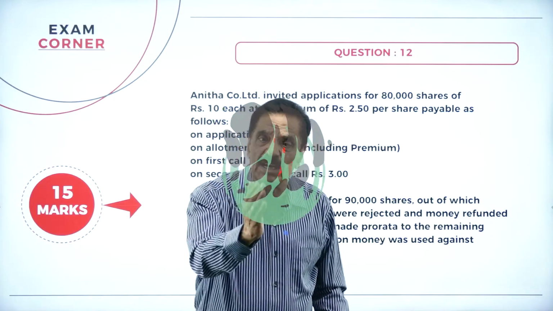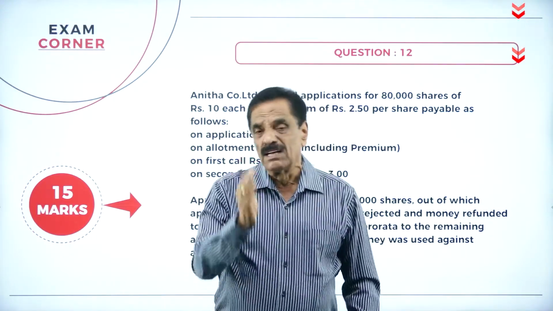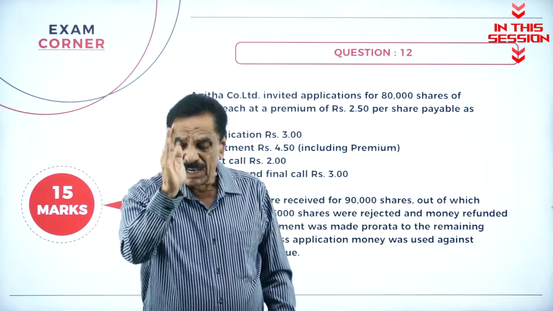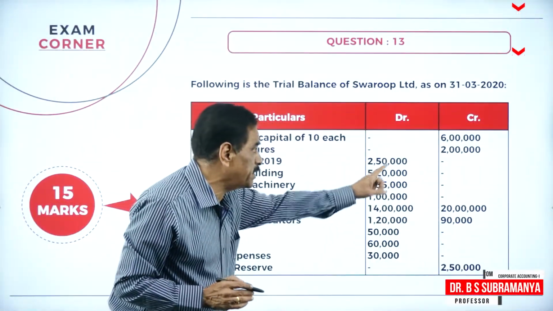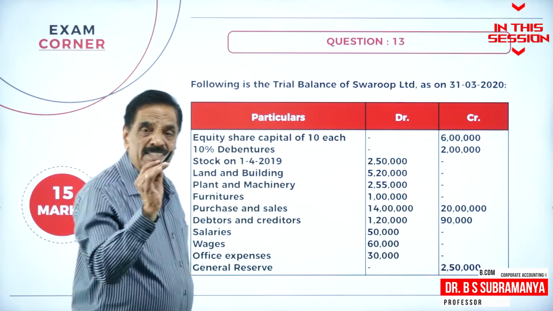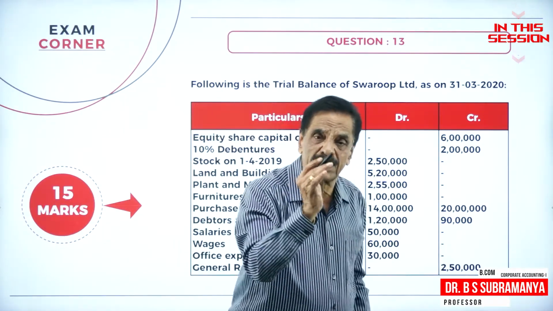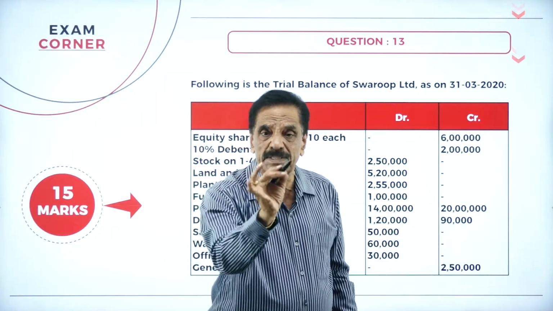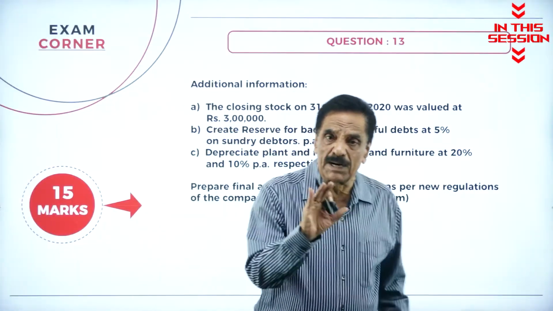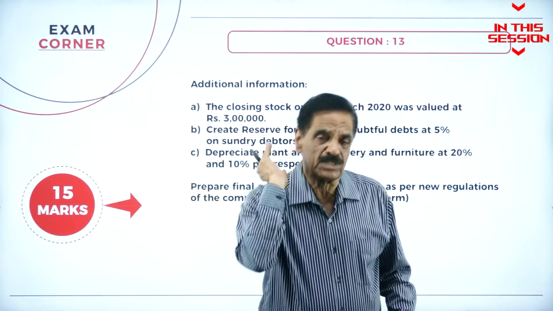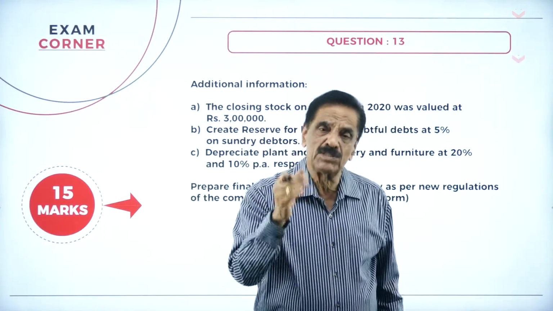Equity shareholders are permanent shareholders, whereas preference shareholders are temporary shareholders. Trial balance has got two sides: one is called the debit side, one is called the credit side. Debit side shows the expenses, credit side shows the income. Debit side shows the asset, credit shows the liability. The items in the trial balance should appear only once. The items in the adjustment should appear twice.